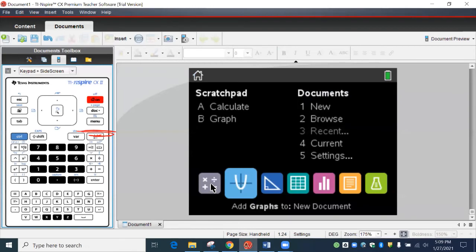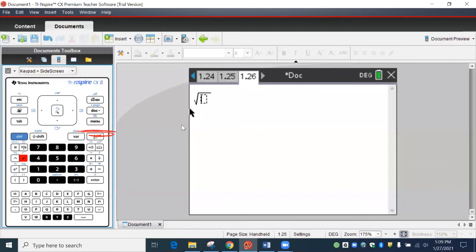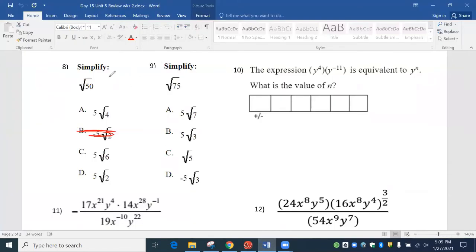All right, so this is done under regular calculator. So there's no letters. So you got to make sure you know how to type this in. So we're going to go control and x squared gives us this. There should only be one box. If there's 2 boxes, you hit the wrong one. So control x squared. We're going to type 50 and hit enter. And I get 7.0. I'm going to put 7.07.